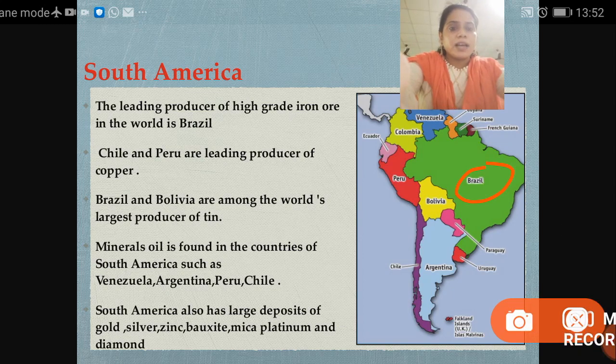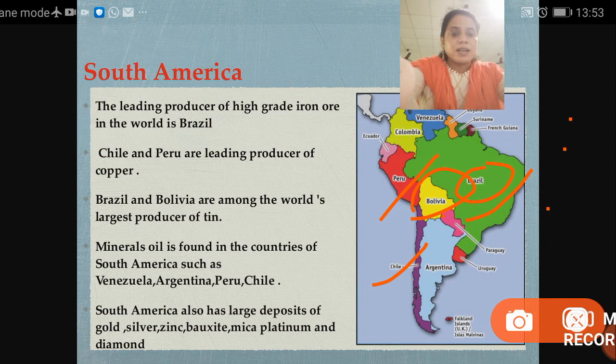Chile and Peru are leading producers of copper. Brazil and Bolivia are among the world's largest producers of tin. Minerals are found in countries of South America such as Venezuela, Argentina, Peru and Chile. Where are they found? Argentina, Venezuela, Chile and Peru.